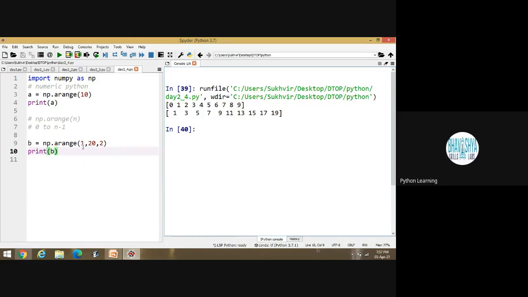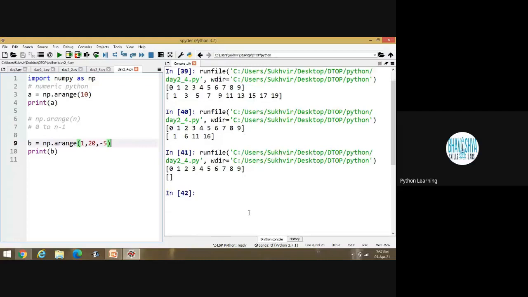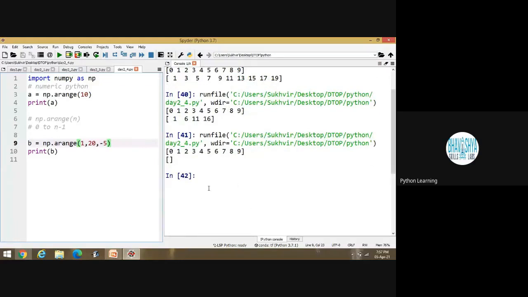The first value is the starting point, this value is the last value, and this value is basically the jumping factor, or you can say step size. If I am writing 5 here, it means the step size is equal to 5. If I am writing some negative value, what will happen? No answer is there because a negative value is not there.